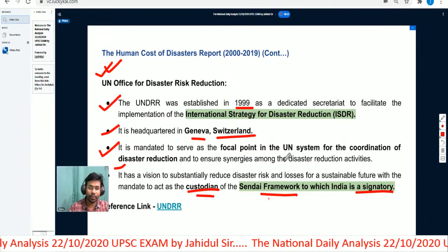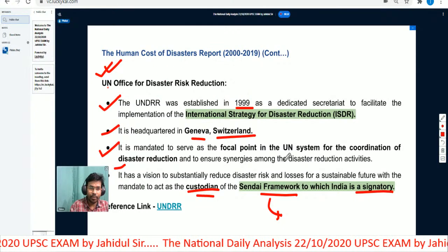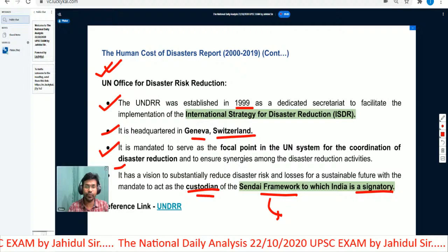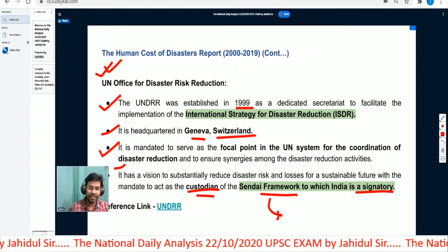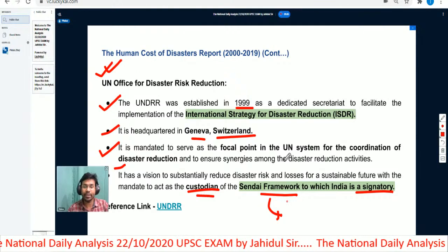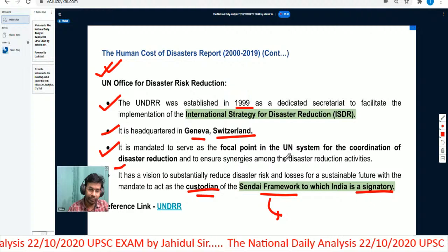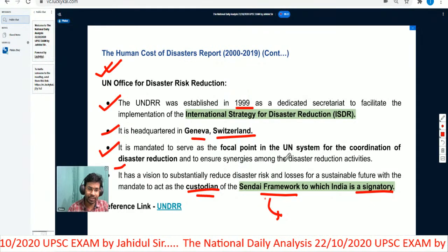Okay, when we talk about the Sendai Framework for Disaster Risk Reduction, this particular body, the United Nations Office for Disaster Risk Reduction, is the custodian for implementation of the Sendai Framework for Disaster Risk Reduction, and India is a signatory to this particular framework.